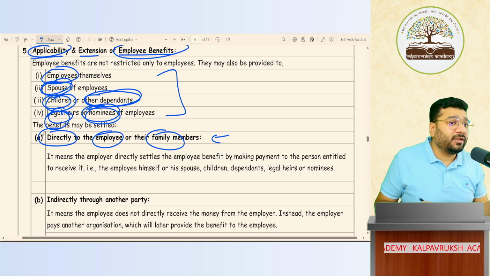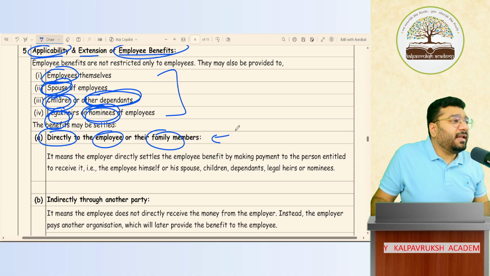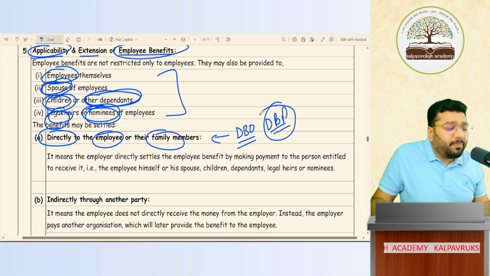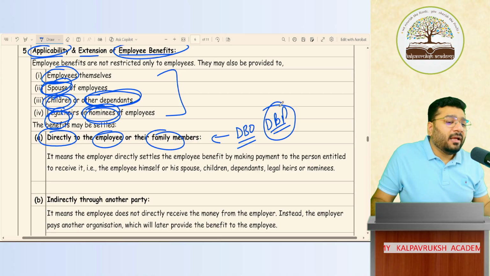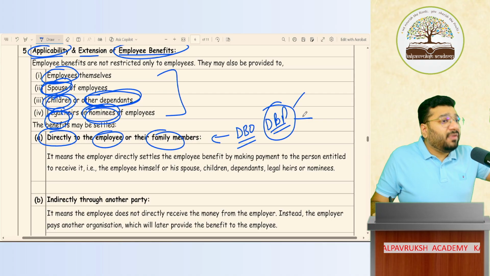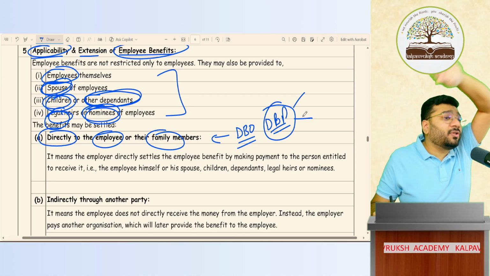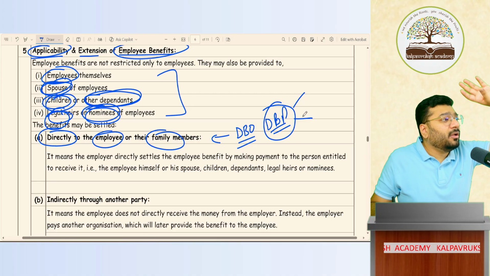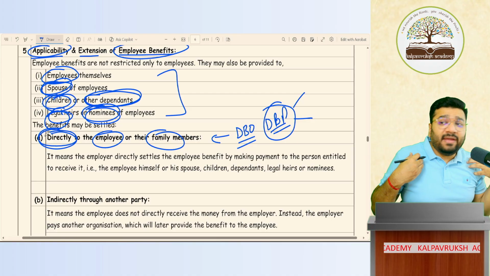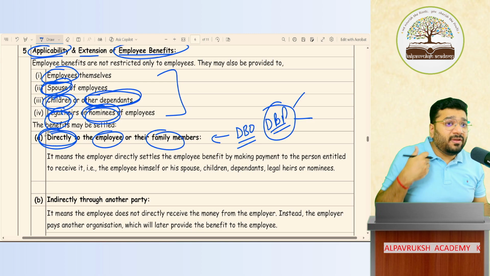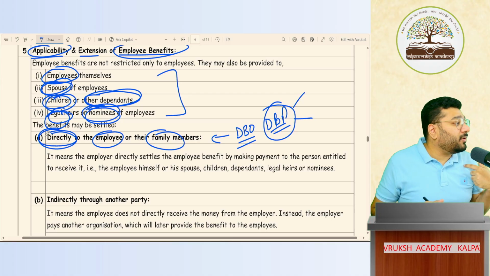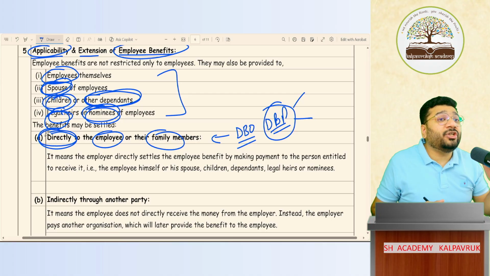Directly by the organization. Generally, this is what? Defined benefit obligation, that is defined benefit plan. We discussed in the last class. In the plan, what amount will we contribute directly? We will contribute directly. Some part of this will be handed over to the intermediary and they will further contribute. But generally, there are certain things that we directly hand over. For example, gratuity amount, will some intermediary give or will we give? We will give. Got it? So the employer will directly give the gratuity to the employee.